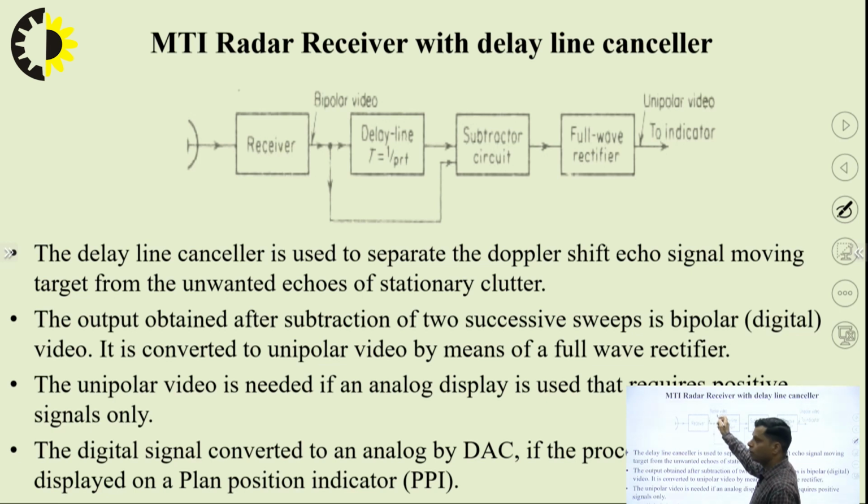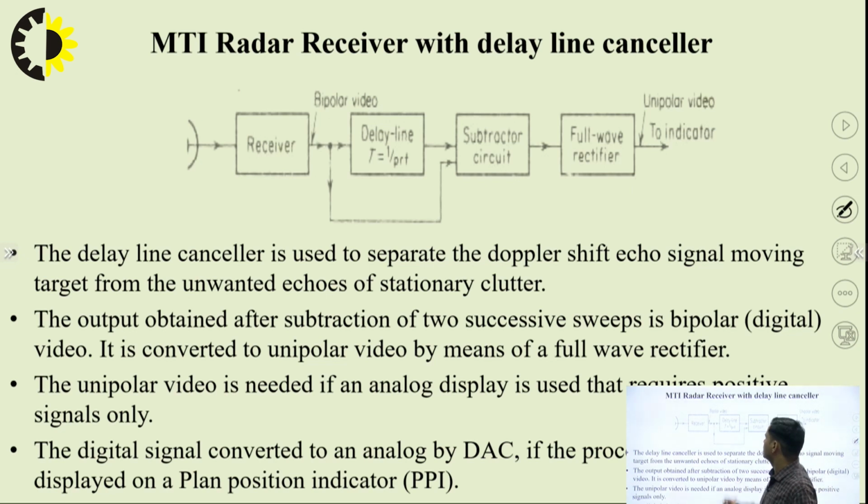The output that we get is bipolar, and this bipolar output is applied onto the delay line, whose time duration is 1 upon the pulse repetition frequency, that is, the pulse repetition interval. Then we apply delayed and undelayed signals to the subtractor inputs, and after that we give it to the full wave rectifier, and now we get the unipolar video to the indicator.